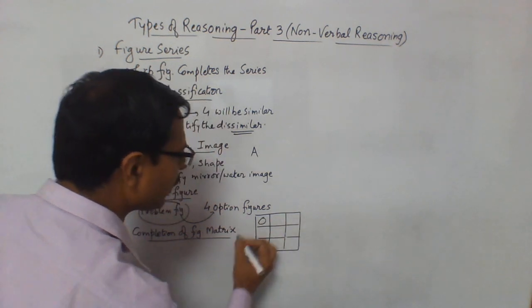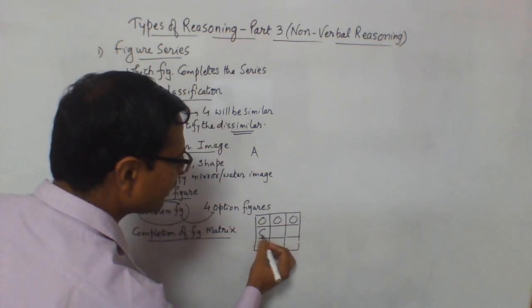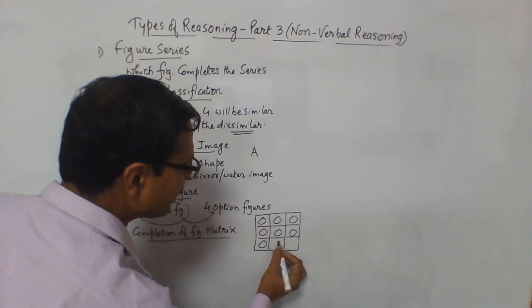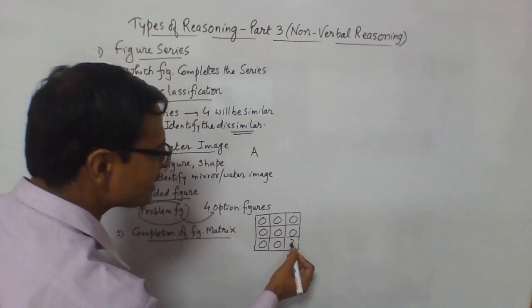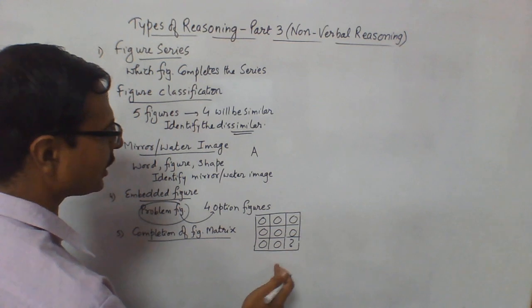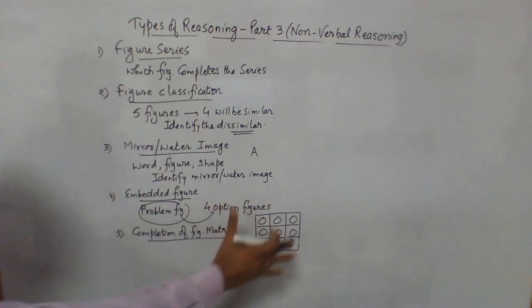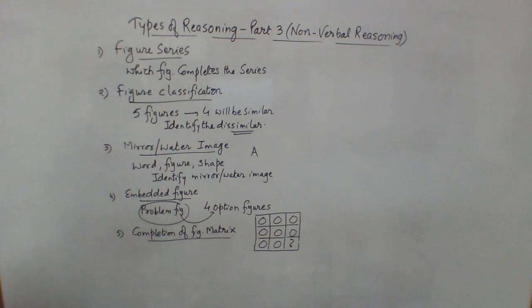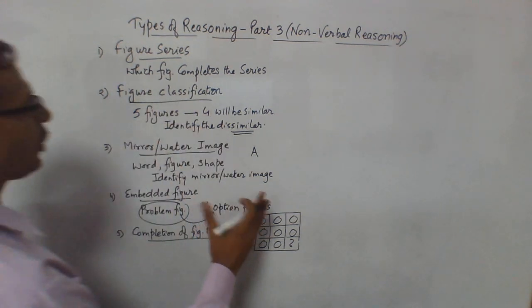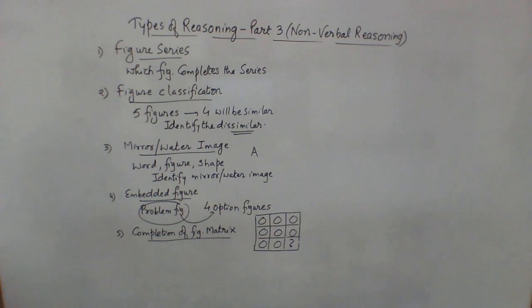You will have a figure drawn here, figure drawn here, figure drawn here, here. So one of them will be missing. So in place of this, you will have four options. You will have to identify which figure completes this particular matrix. So you'll have to crack the rule through which this is written, and accordingly you will get to the answer of this particular figure.